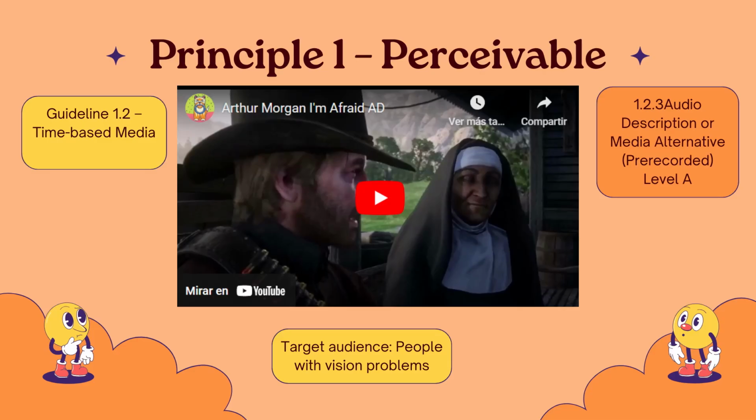Same principle and same guideline, but different success criteria. Success criteria 1.2.3 Audio description or media alternative, level A. An alternative for time-based media or audio description of the pre-recorded video content is provided for synchronized media, except when the media is a media alternative for text and is clearly labeled as such.